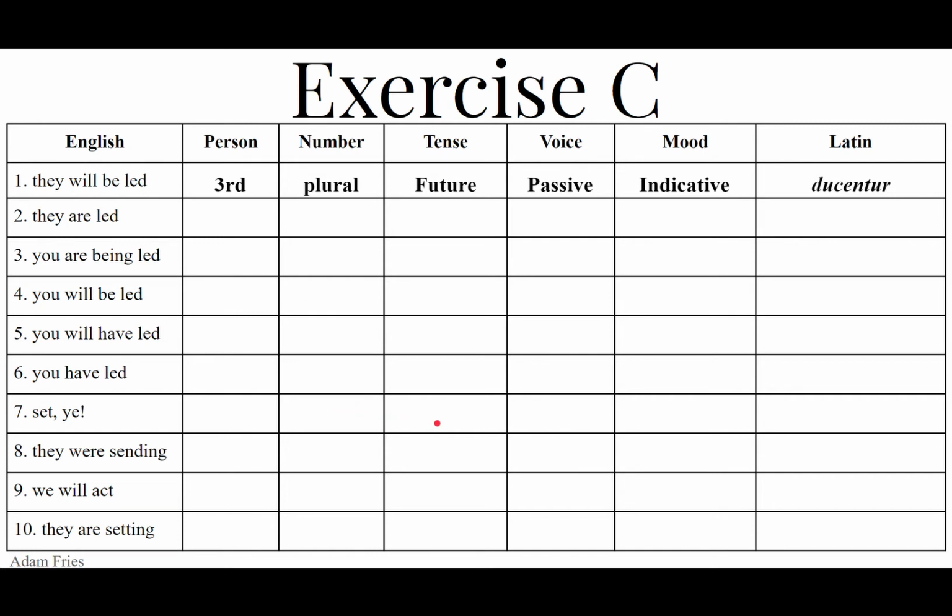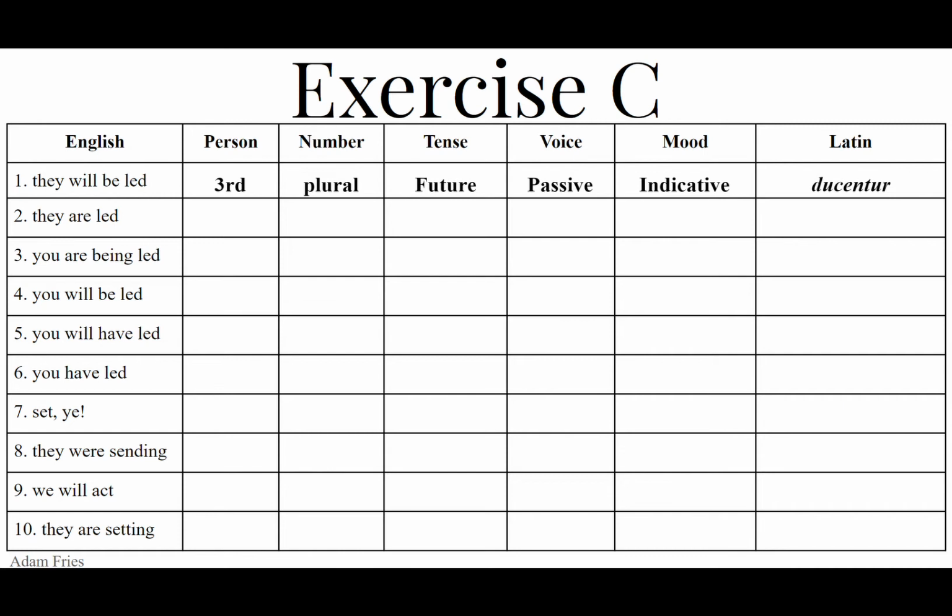Imperatives are present tense, for now. And then the voice is going to be active because you are actively ordering these guys to do the thing. Set ye, you're not ordering them to be placed somewhere. So the second plural, present, active, imperative, and we have the verb pono, ponere, posui, positus.